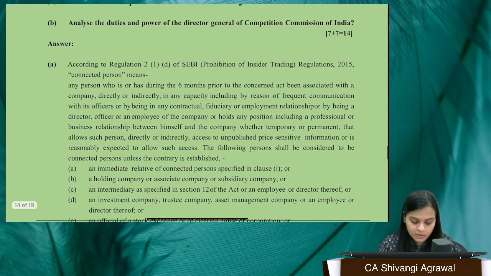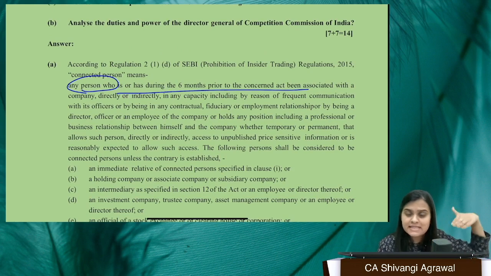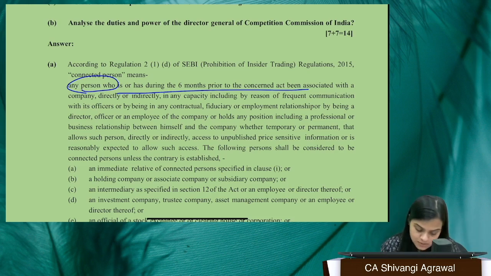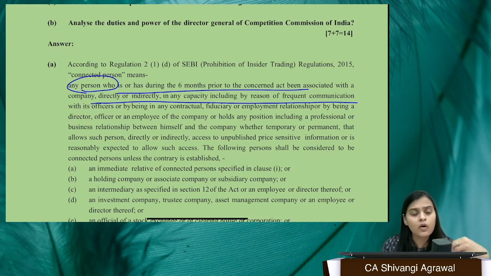However, the prima facie definition says that a person who, during 6 months prior to whatever act or transaction we are talking about, has been directly or indirectly in frequent communication, or directly or indirectly related, right?